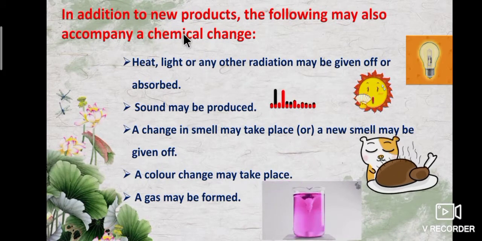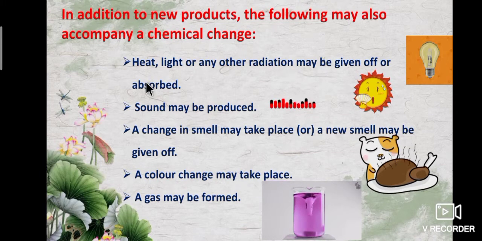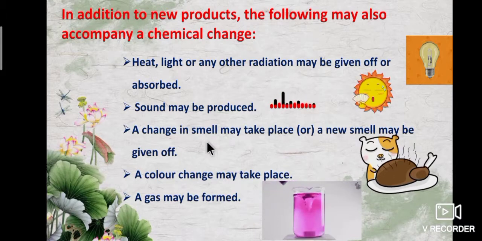In addition to new products, the following may also accompany a chemical change. Heat, light or any other radiation may be given off or absorbed. Sound may be produced during the chemical reaction. A change in smell may take place or a new smell may be given off, for example during cooking.